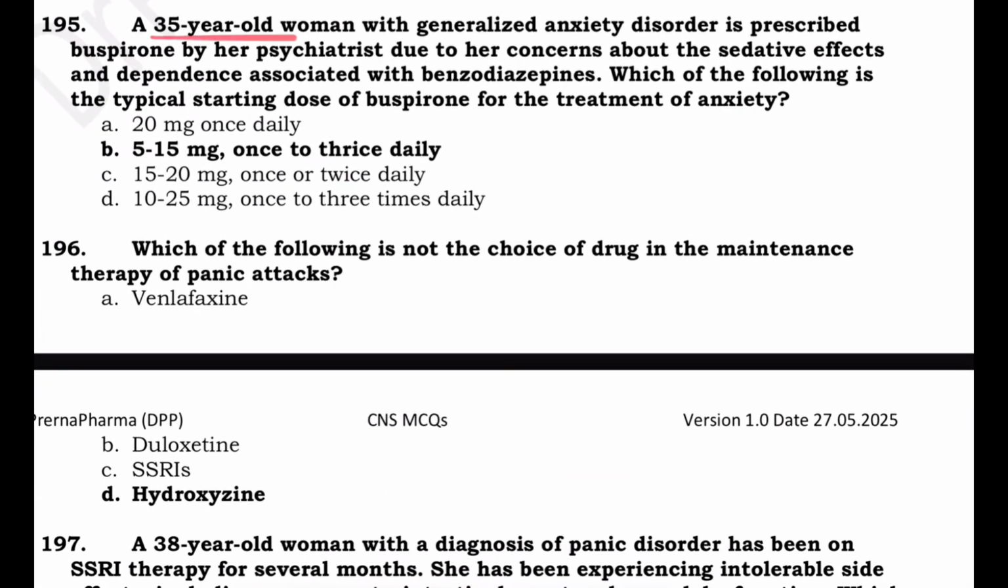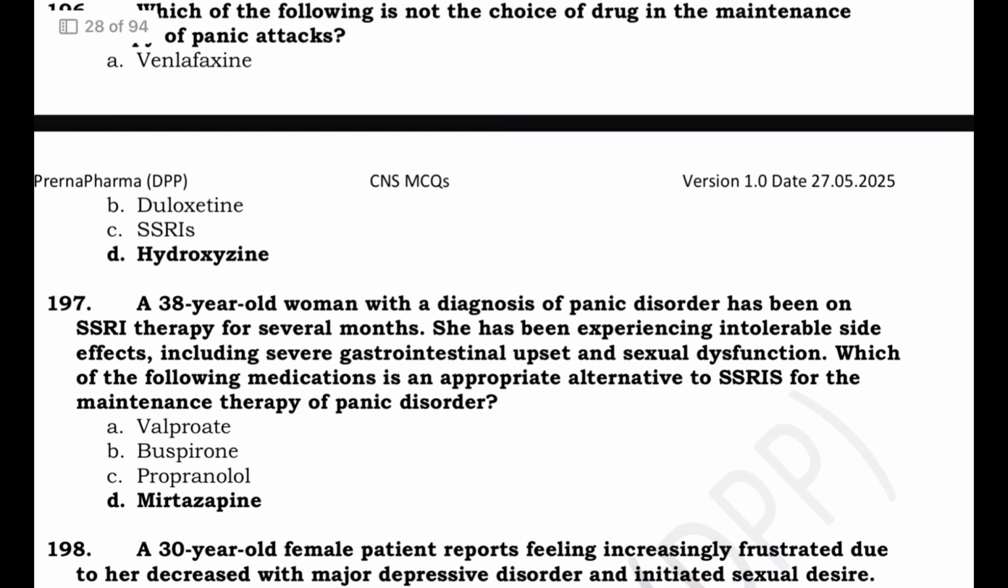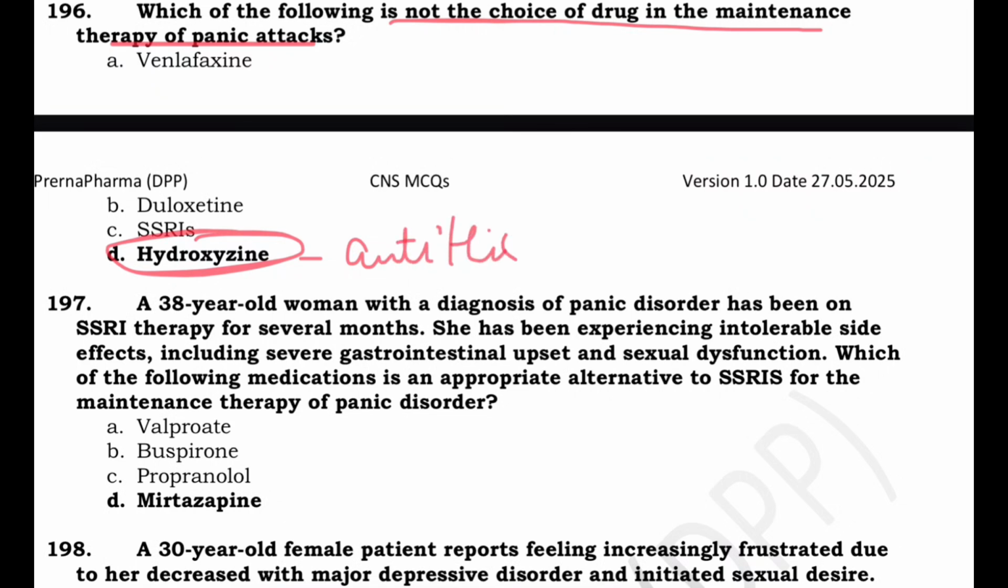A 35-year-old woman with generalized anxiety is prescribed buspirone. Then, which of the following is the starting dose of buspirone? Buspirone is started at 5 to 15 milligram once to thrice daily. Which of the following is not the choice of drug in the maintenance therapy of panic attacks? Hydroxyzine is an antihistaminic. This is an antihistaminic and it has got sedative and anxiolytic property, but it is not typically used for maintenance therapy of panic attacks.